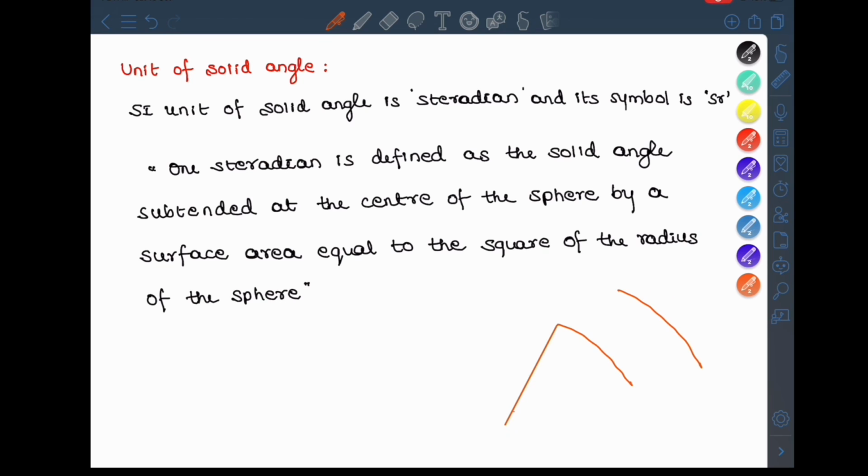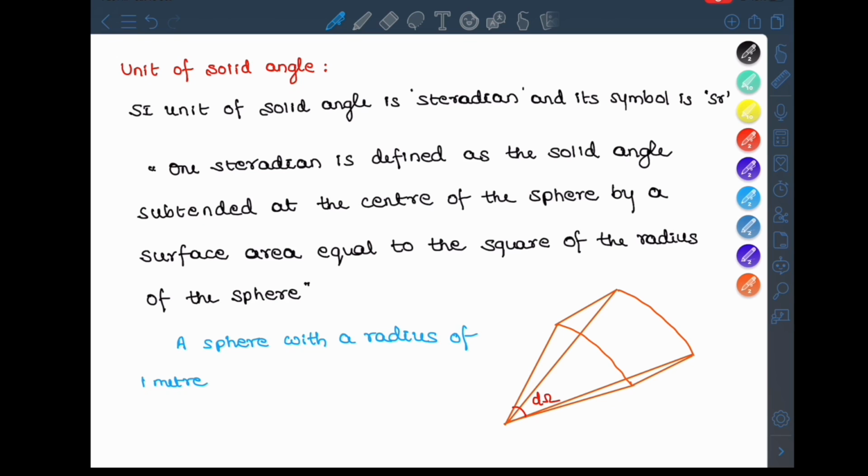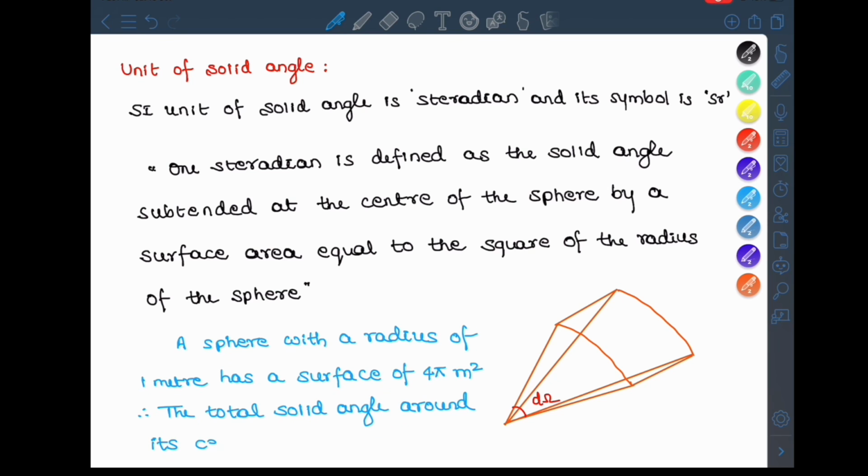A sphere with the radius of 1 meter has a surface area of 4 pi meter square, that is, 4 pi r square. So that's why the total solid angle around its center is 4 pi steradian.